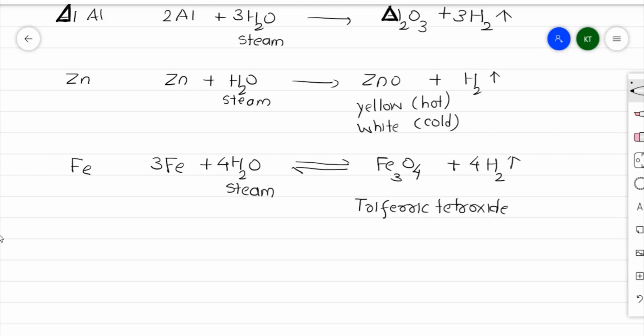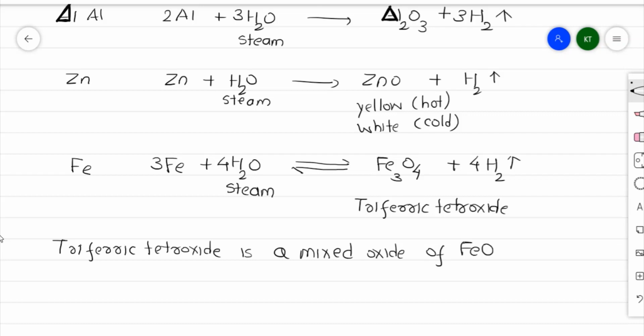Now this triferric tetroxide is a mixed oxide of FeO and Fe2O3. Only focus on the most important part, that the reaction is reversible.